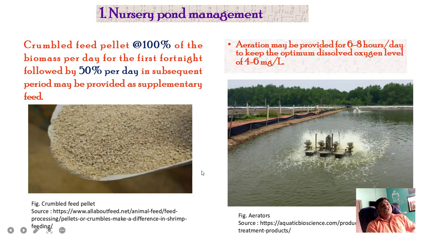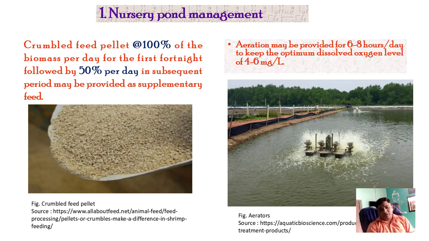Now you can see this, the crumbled feed pellet, meaning artificial feeding, is also important as far as nursery pond management is concerned. Crumbled feed pellet at 100% of the biomass per day for the first fortnight, followed by 50% per day in the subsequent period, may be provided as supplementary feed in the nursery pond.